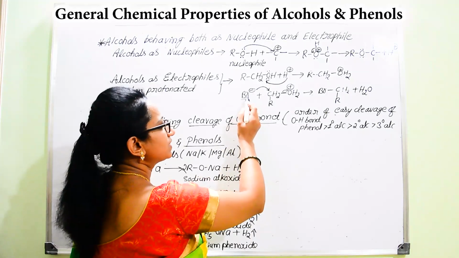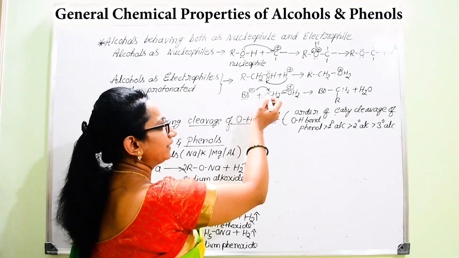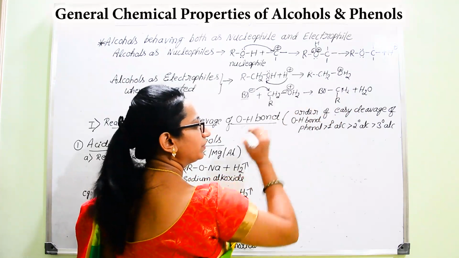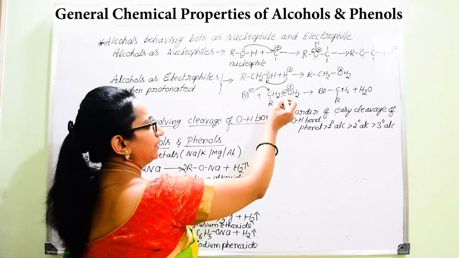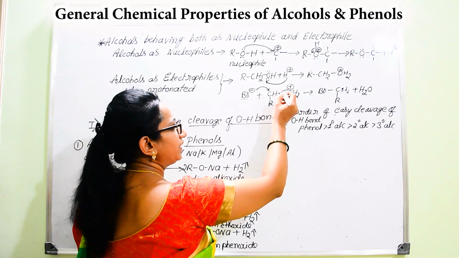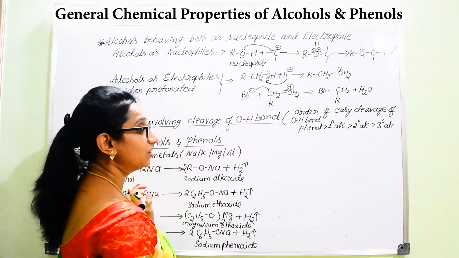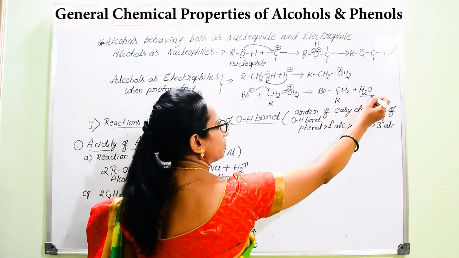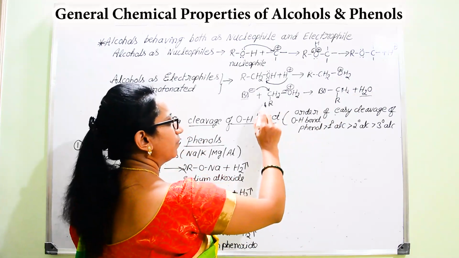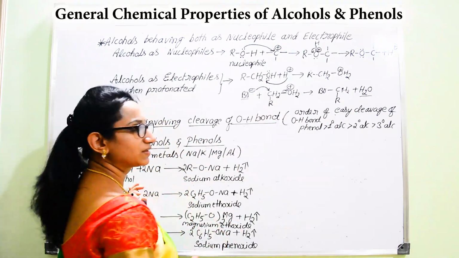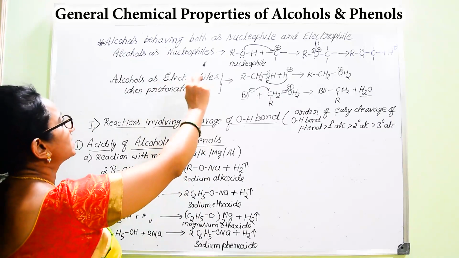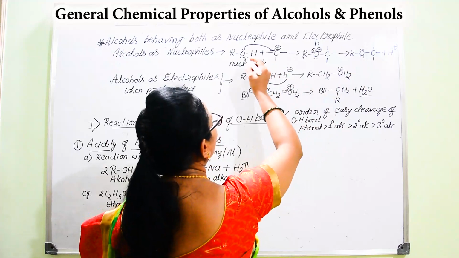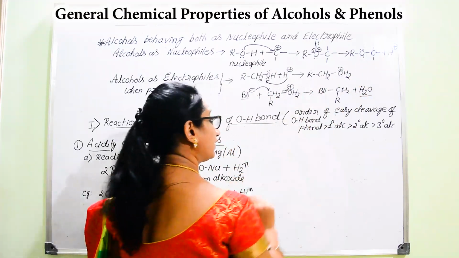Once this Br minus gets attached to this carbon atom, we find the bond between carbon and Br, then there is a possibility for the shifting of this bond towards oxygen to gain neutrality for the oxygen atom, and hence there will be formation of a water molecule with the breakage of the bond between carbon and oxygen. Whenever it is acting as a nucleophile, much chance is given for the breakage of bond between oxygen and hydrogen with the release of H+.